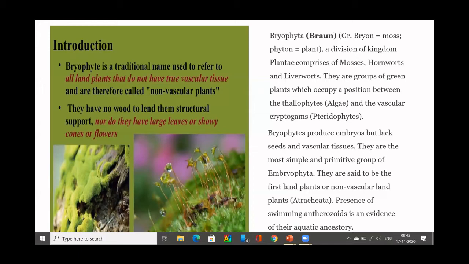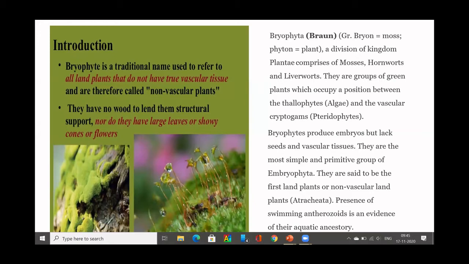Bryophytes are thought to have evolved chiefly from algal members, which slowly came to land and formed a different division. Bryophytes are chiefly found on land. Some part of the life cycle of bryophytes is in water, and the major part is on land. That is why they are referred to as amphibians of the plant kingdom.